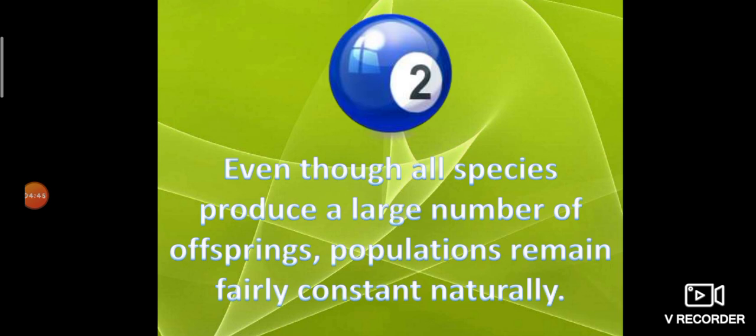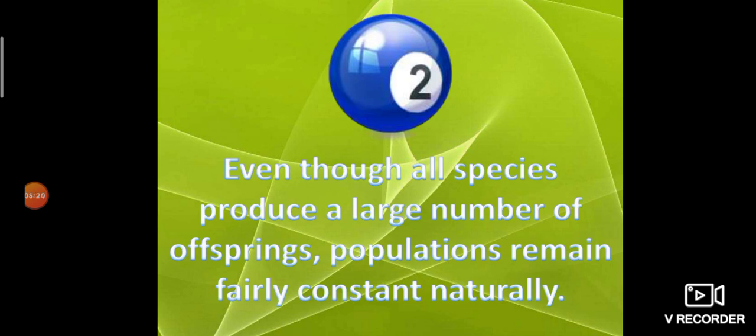Why does this constant or equilibrium population take place? Suppose 100 new offspring are produced in the environment. To balance the population in an equilibrium stage, nature will eliminate 100 species from the population.